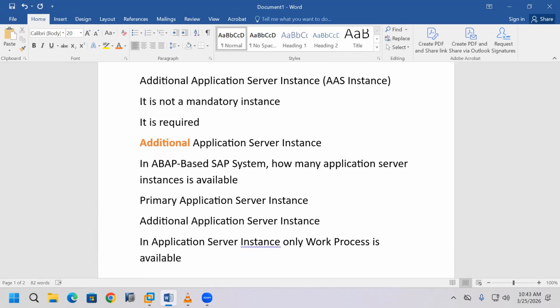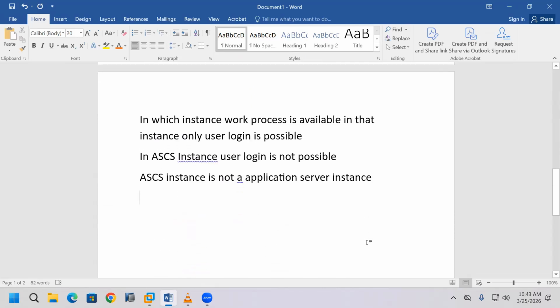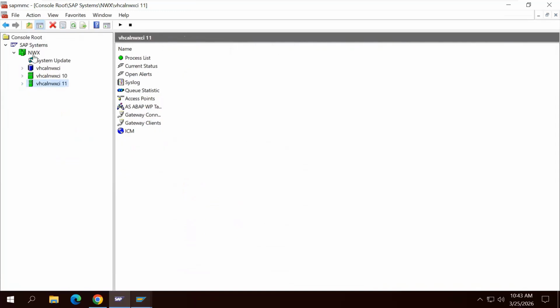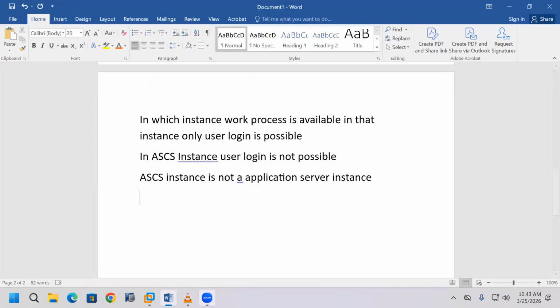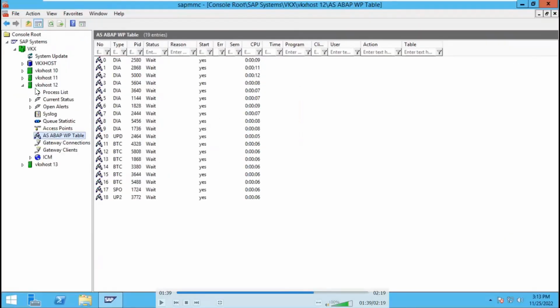Another important point: only after installing the primary application server instance do we install the additional application server instance. In this system, I installed the ACS instance, the database, and the primary application server instance, and I can install the additional application server instance on a separate system. Or otherwise, the primary and additional application server instances can be installed on the same system.